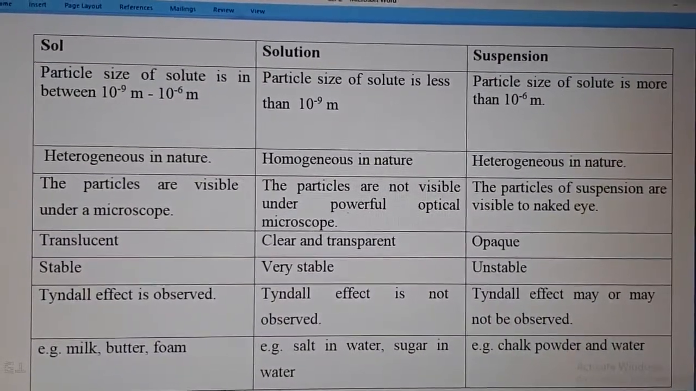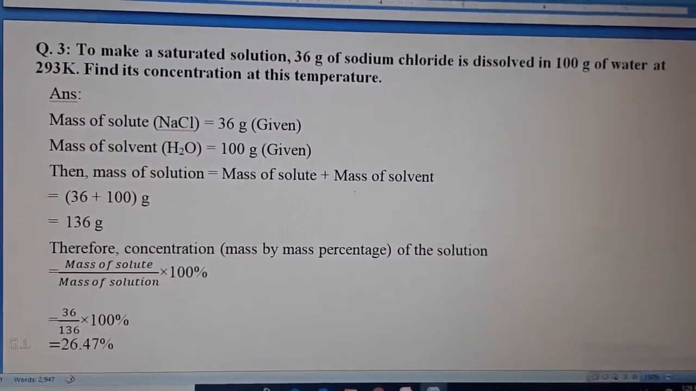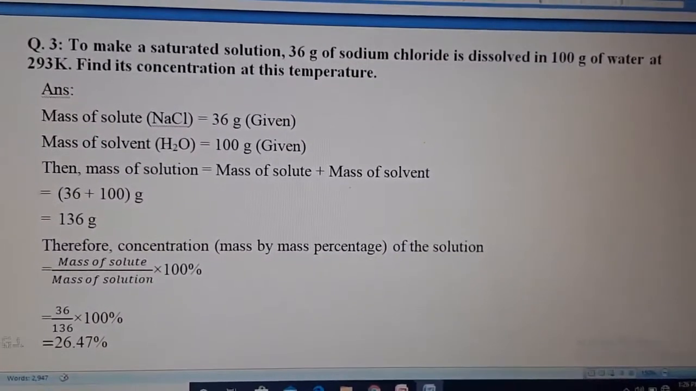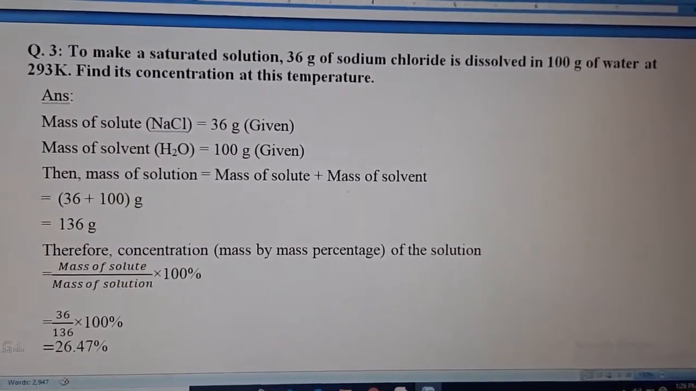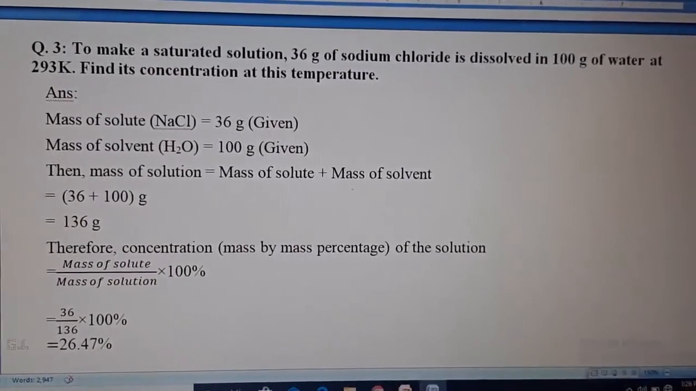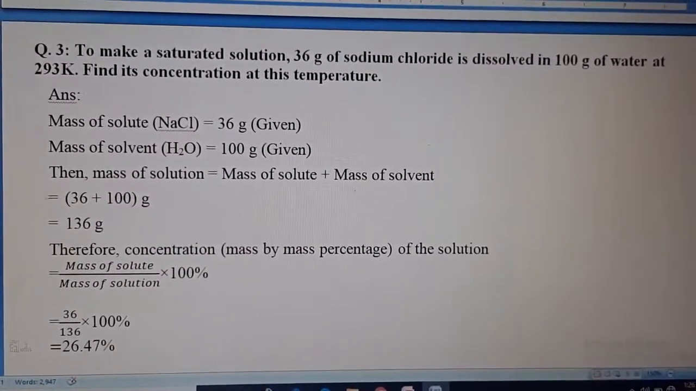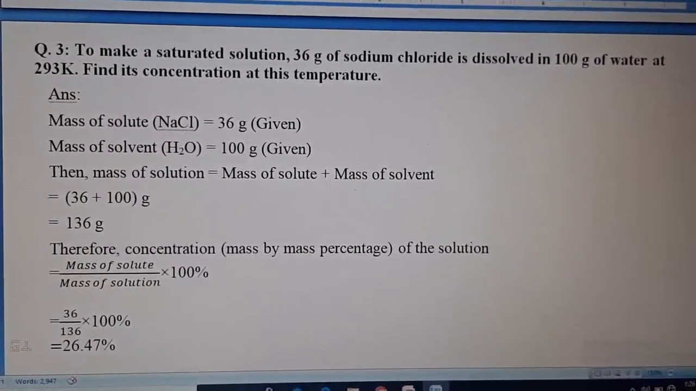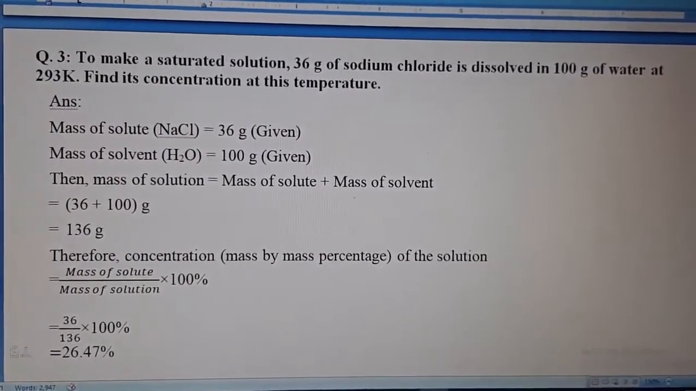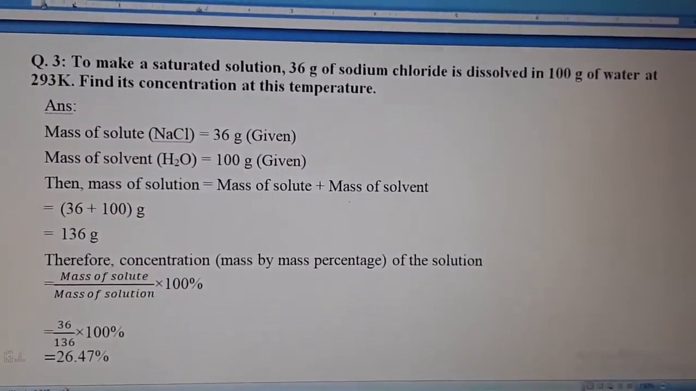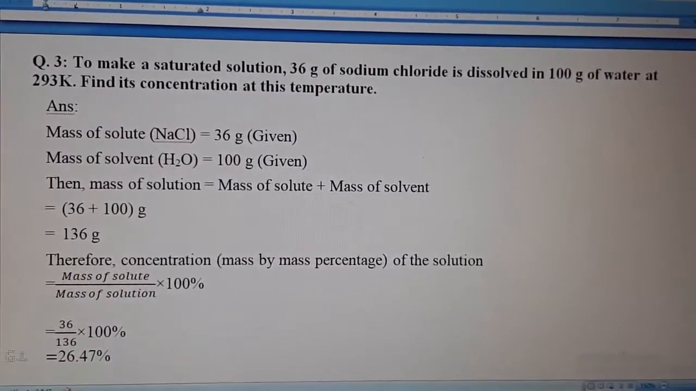Now moving on to the next question. On the same page number 18, there is a numerical in question number 3. To make a saturated solution, 36 gram of sodium chloride is dissolved in 100 gram of water at 293 Kelvin. Now find its concentration at this temperature. So apply this formula, mass by mass percentage is equal to mass of solute by mass of solution into 100. So mass of solute is given, that is 36 gram of sodium chloride, and mass of solution, that you know. How do you know mass of solution?